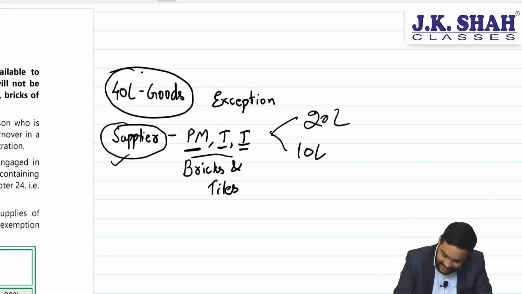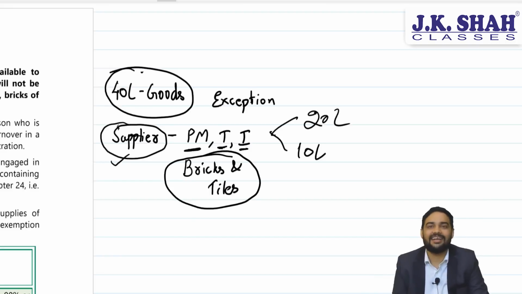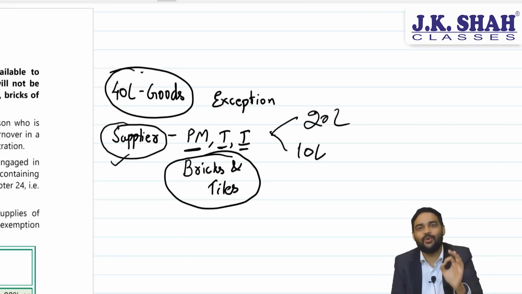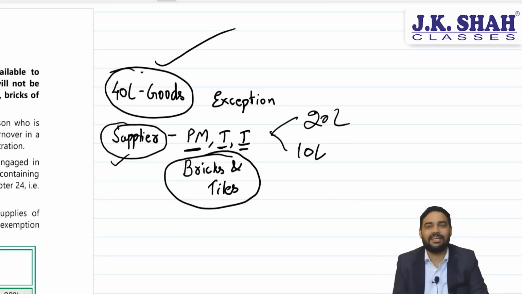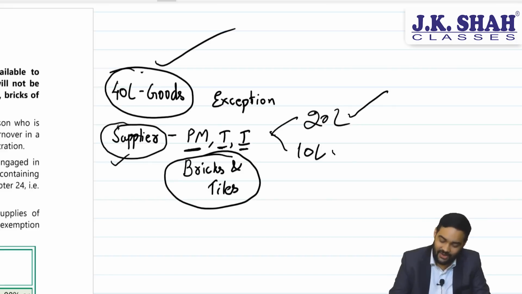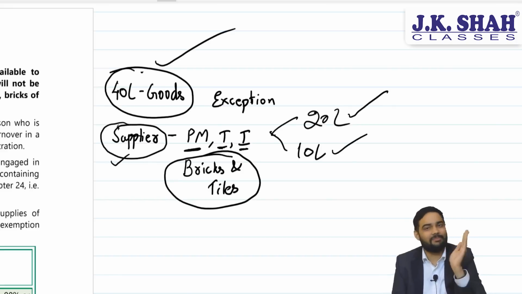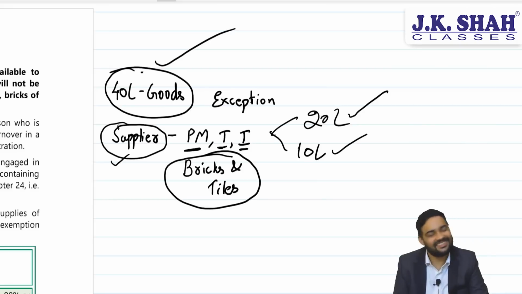So what is added is bricks and tiles. So a person who is manufacturing or trading in bricks and tiles will not get 40 lakh registration limit. That means the registration limit for such persons will be 20 or 10. 10 for Manipur, Tripura, Nagaland, Mizoram, 20 for all other states. Clear?